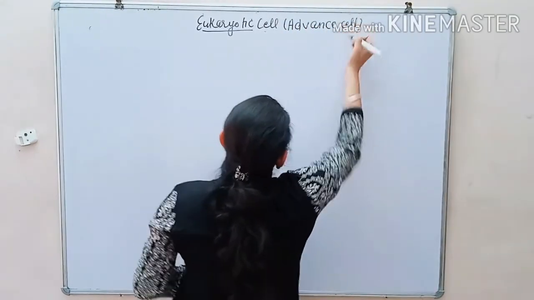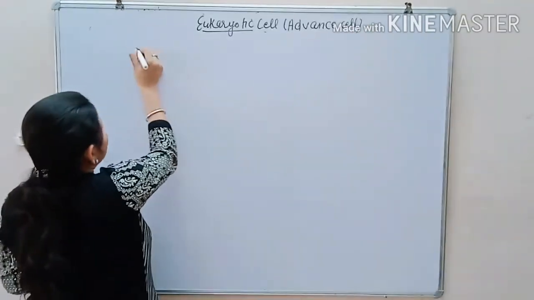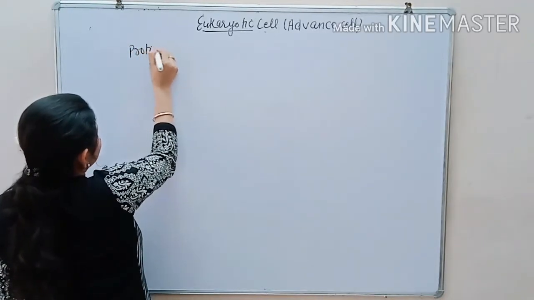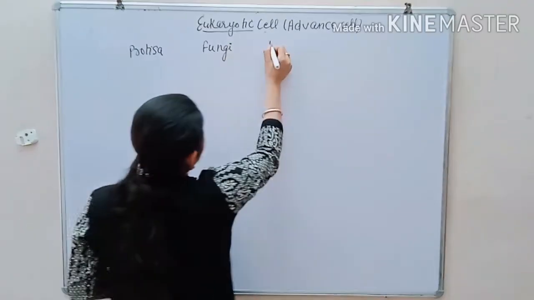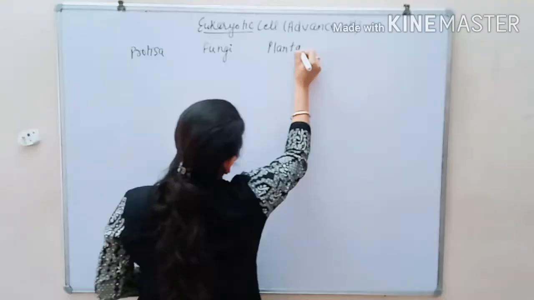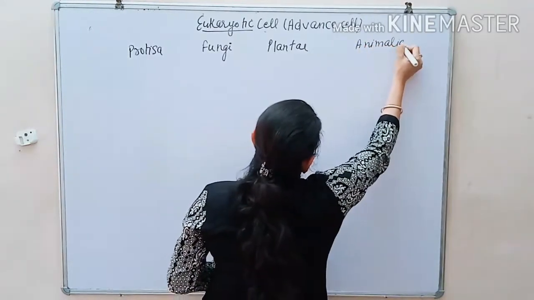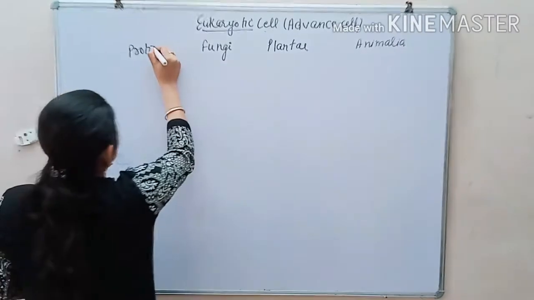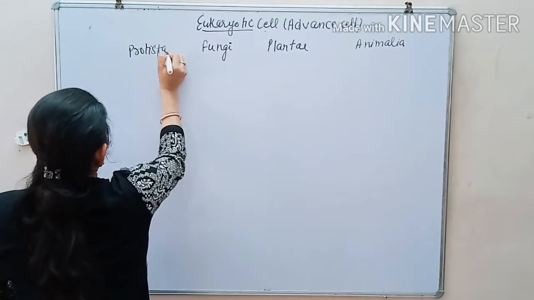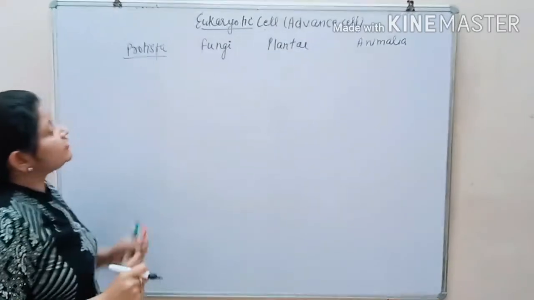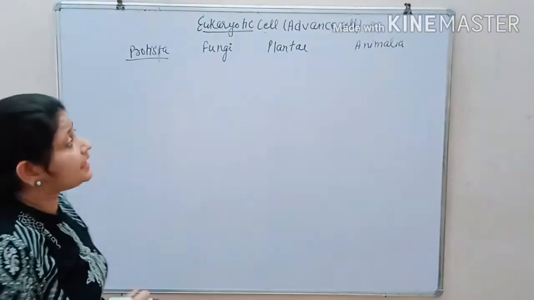It includes four kingdoms: first Protista, second Fungi, third Plantae, fourth Animalia.